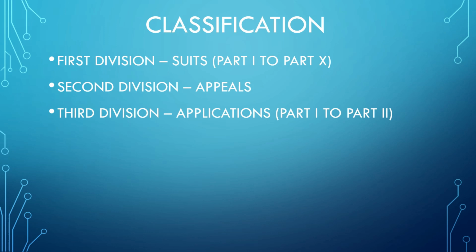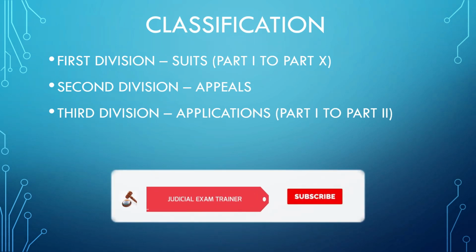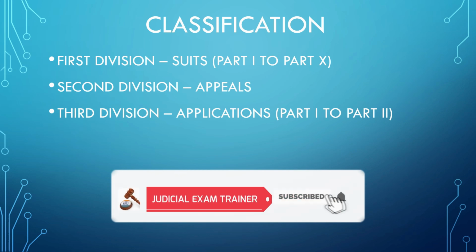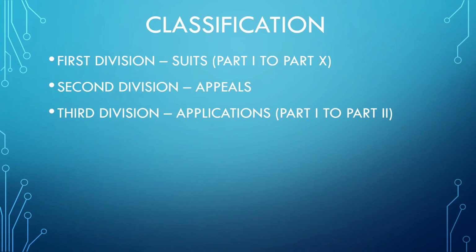The schedule has been classified into 3 divisions. The first division speaks about suits, part 1 to part 10. The second division speaks about appeals, and the third division speaks about applications, part 1 to part 2. As you all already know, we have already discussed the first division as well as the second division.